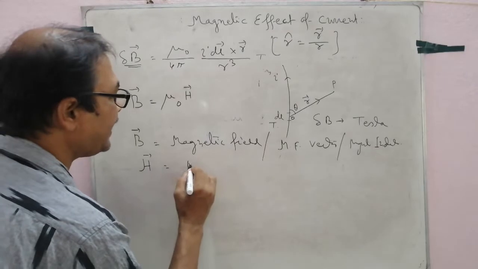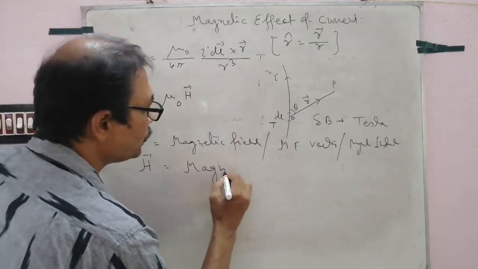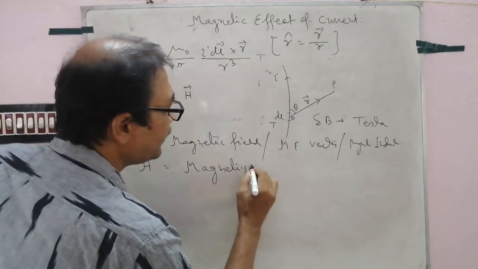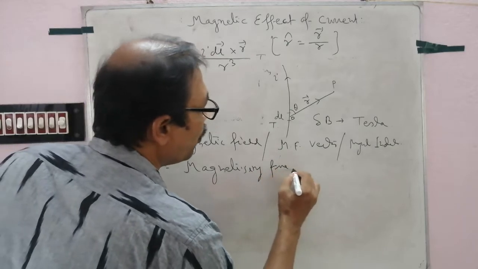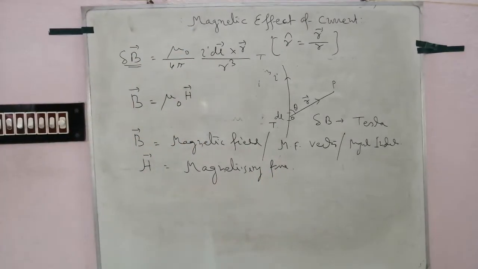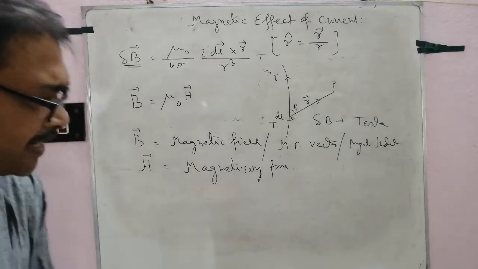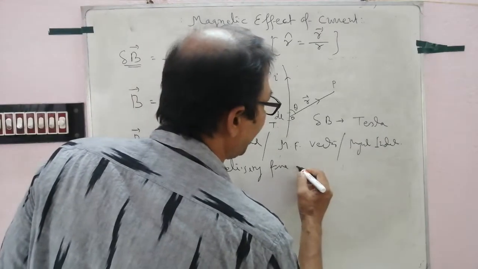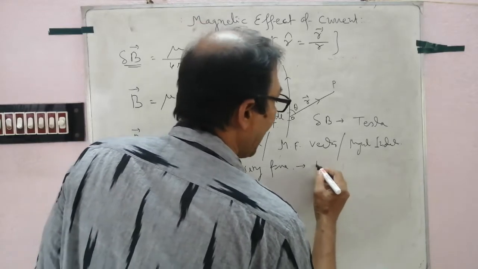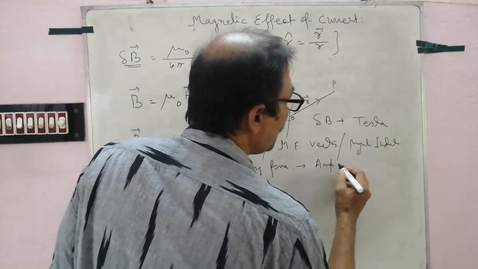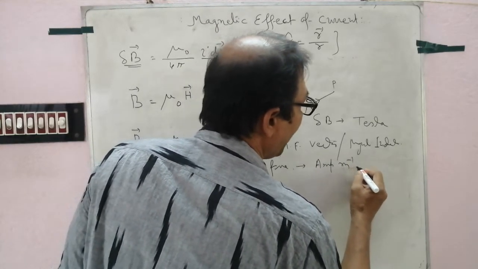H is the magnetizing force. Follow. This H will also be discussed in a later chapter. The unit of magnetizing force is ampere meter to the power -1.